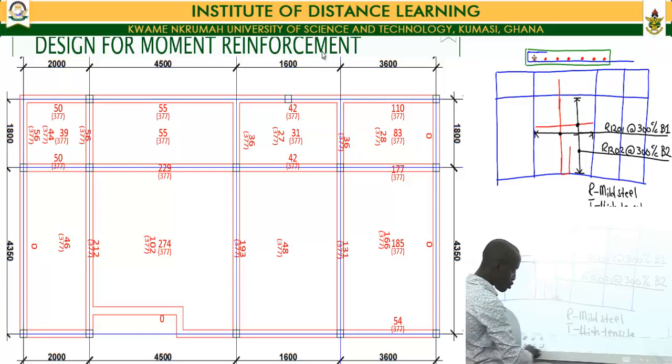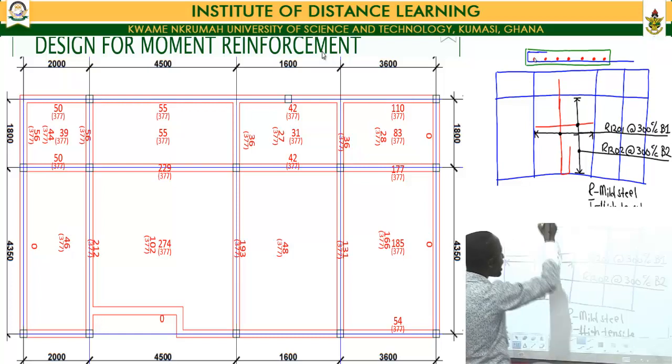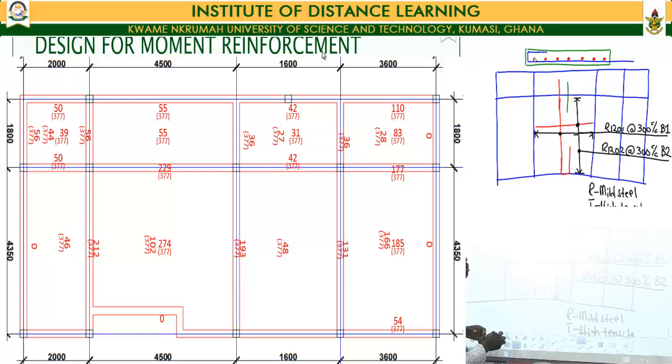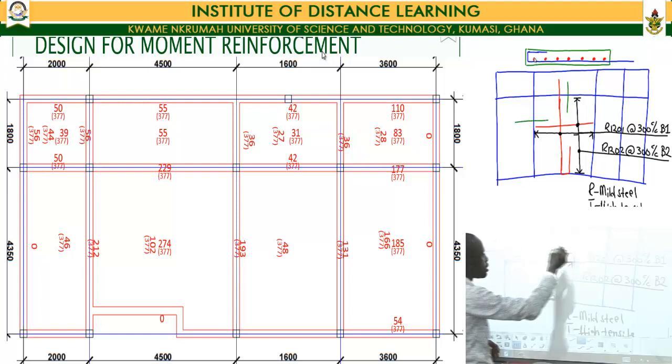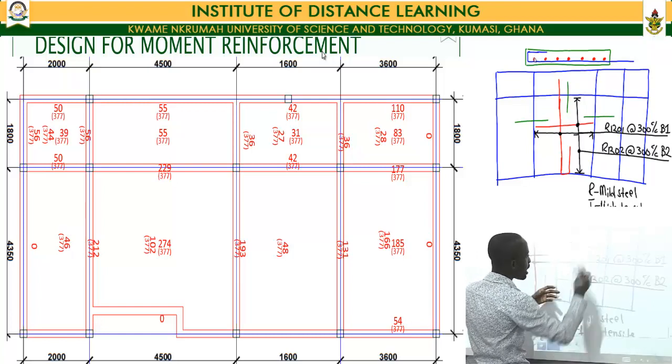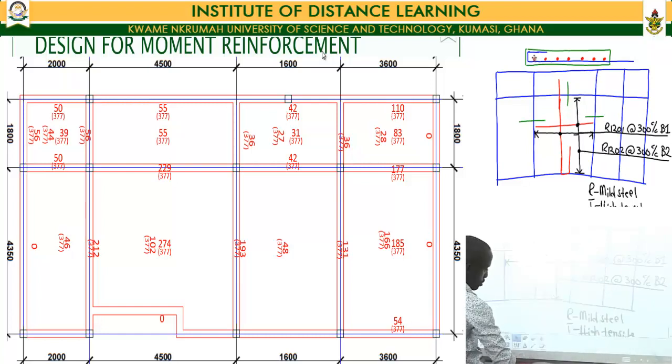Now, having shown my mid-span reinforcement, I now place my continuous reinforcement, the reinforcement that would have to be at my support sides. So these ones would also come, depending on the type of support that they are on.